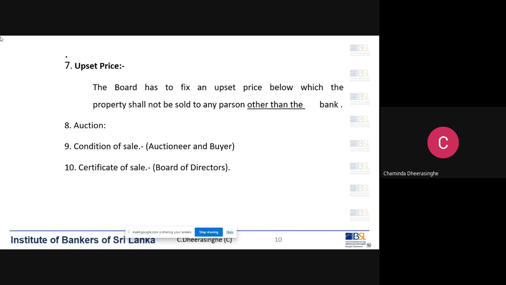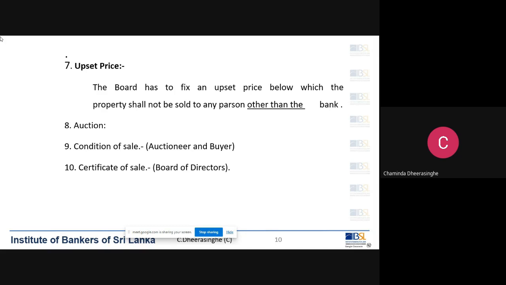But remember, when we say a property is acquired by the bank, the actual ownership does not transfer to the bank, because the bank cannot acquire the properties and keep them forever under this Act.